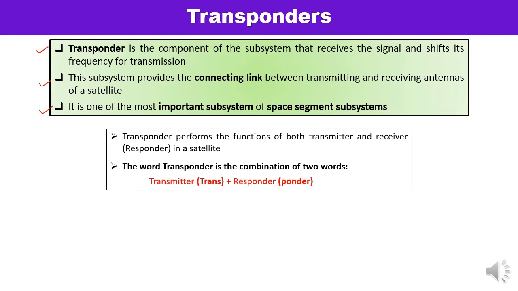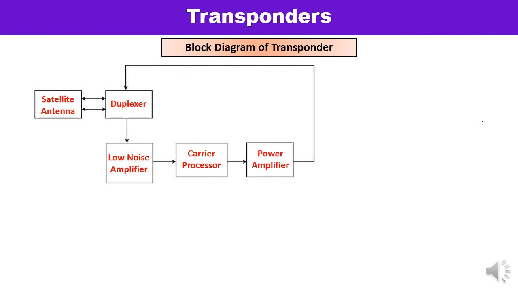See, it performs the function of both transmitter and receiver. So if you combine these two terms, transmitter plus responder, and take some of the letters from transmitter and responder, trans plus responder, that is why it is known as a transponder, and it is performing both the functions. I hope now this particular point is clear to you.